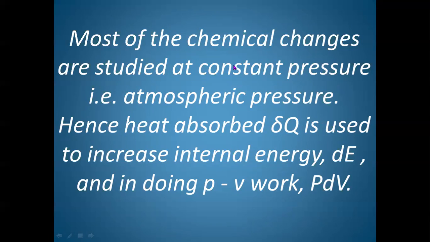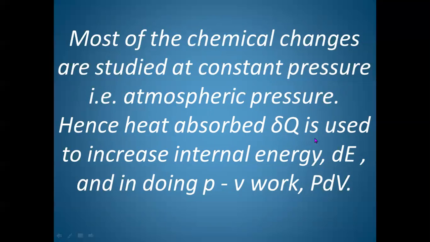Then what will happen? The pressure will be constant. There will be no change, or we cannot apply the pressure. And that external pressure most of the time in the lab will be equal to atmospheric pressure. And we know generally atmospheric pressure at ordinary conditions of temperature is equal to 1 atmosphere.